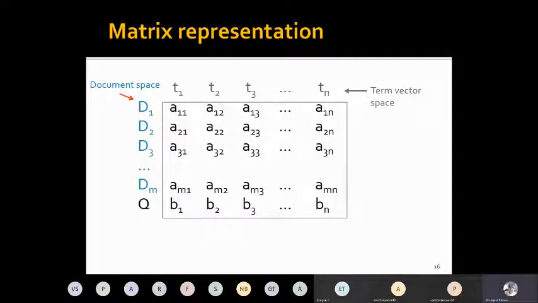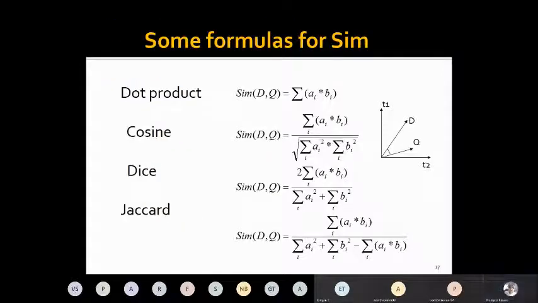And our query is also represented by that. This is the way we can visualize it. For the time being, imagine that I have only two terms. You can look at the right side image where my coordinate space is defined by only two terms, T1 and T2.